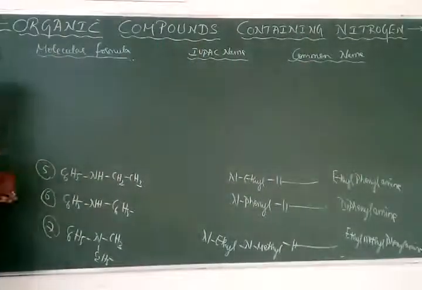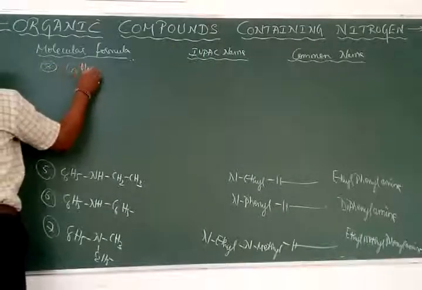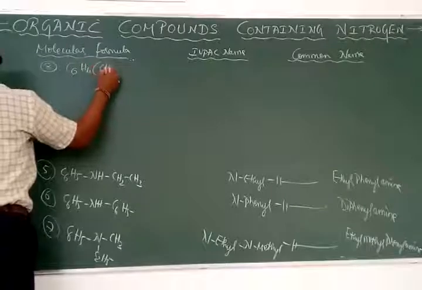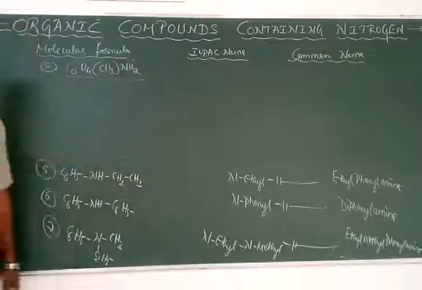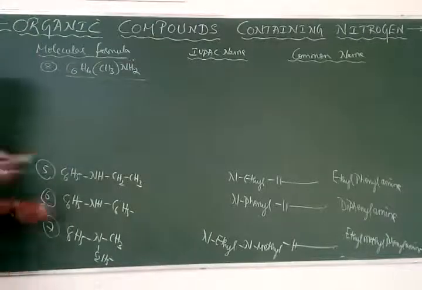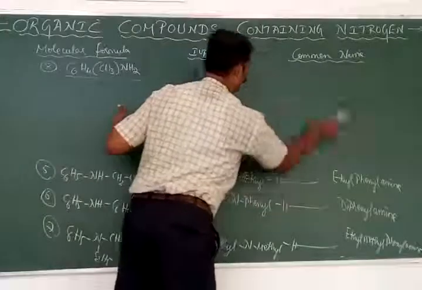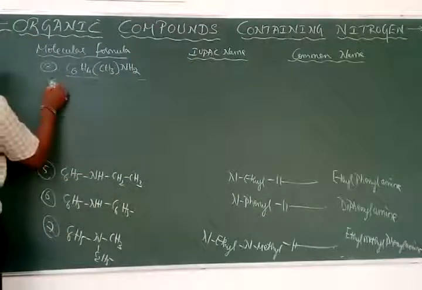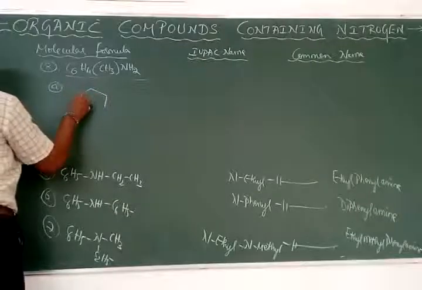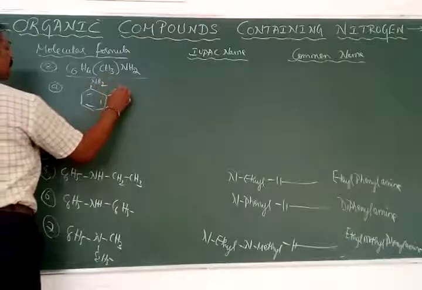Next, we will have the eighth one. C6H4CH3NH2. Here this has three different isomers. One is NH2 with CH3.